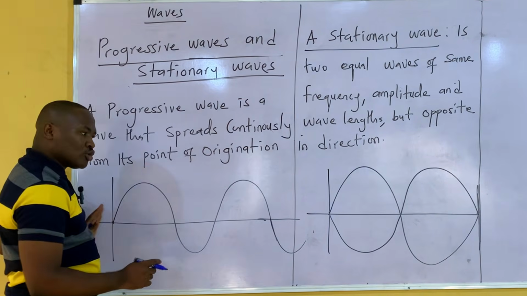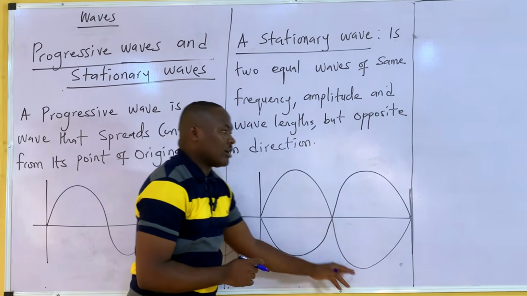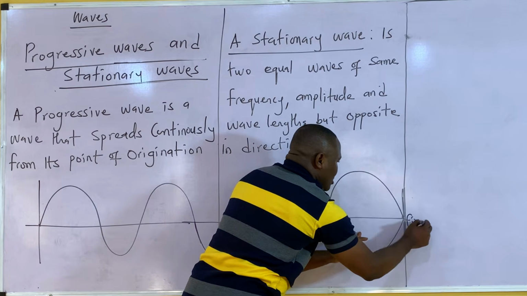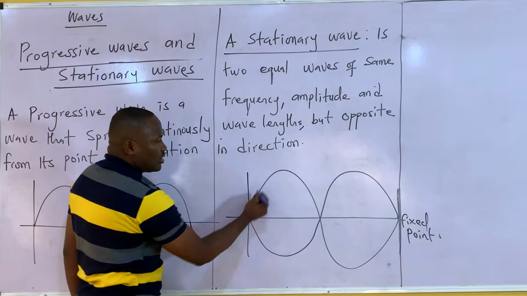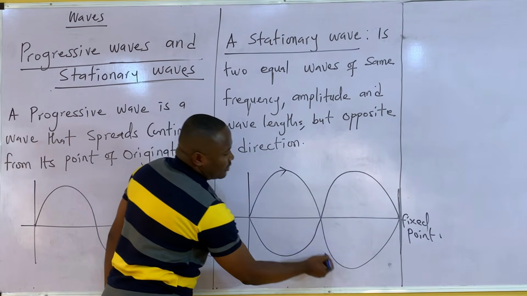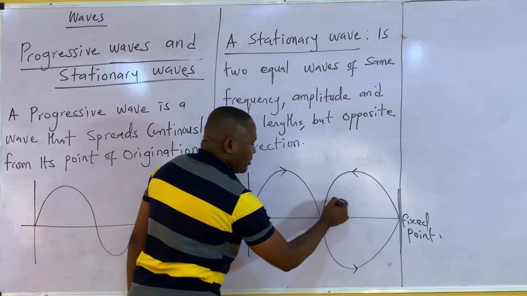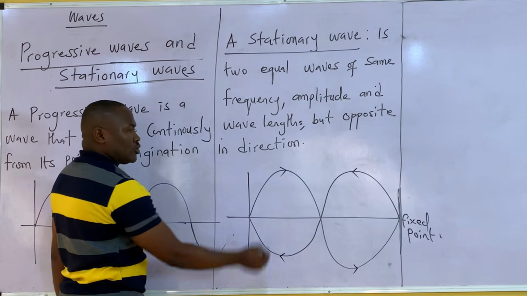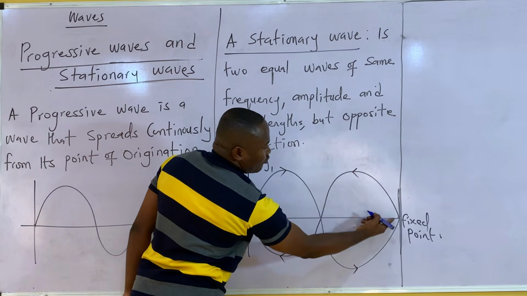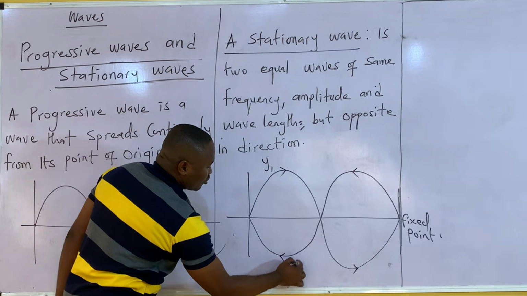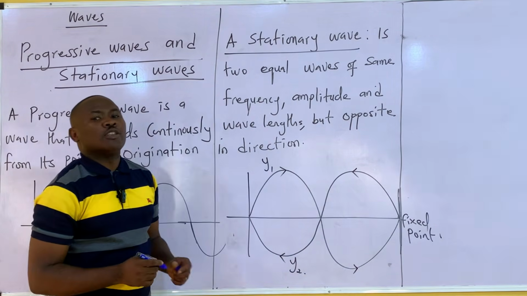Unlike this, where there was no fixed point to the traveling of the wave, in a stationary wave, on its traveling, there is a fixed point. Now, this is how the wave traveled. This same wave is this wave. On getting to this point, there is a reversal coming back here and coming back here. So if I give this as my wave one, this is the part of wave one, then this is now my wave two. So this wave is a stationary wave, a non-traveling wave.